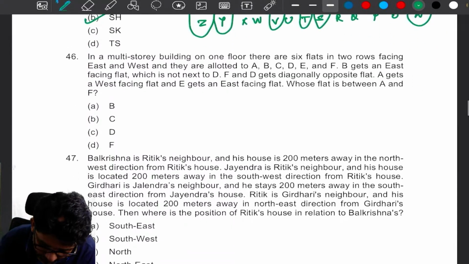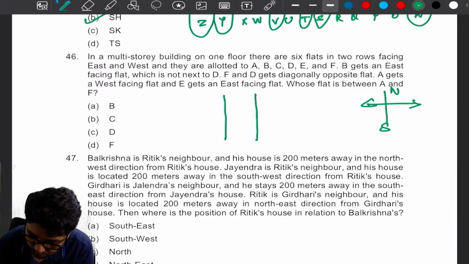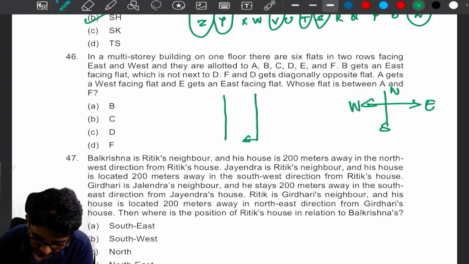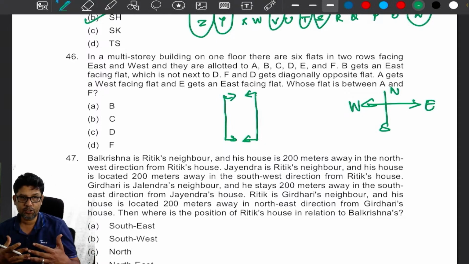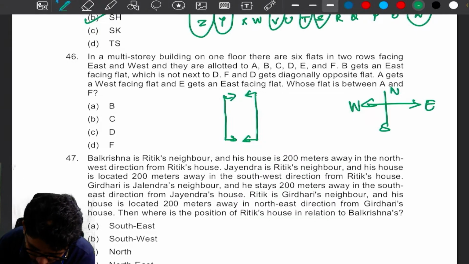Next, a multi-story building. On one floor there are 6 flats in 2 rows facing east and west. This is north, south, east, west. Am I right, my dear? So west side facing, east side facing. Here direction is also involved, and arrangement is also involved.